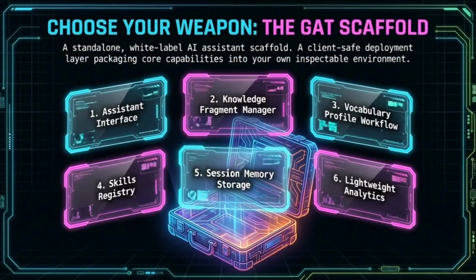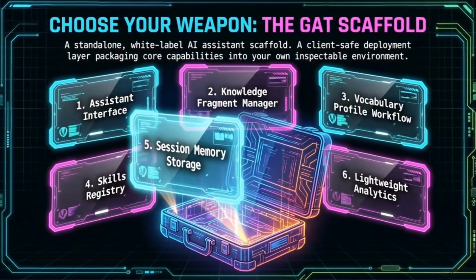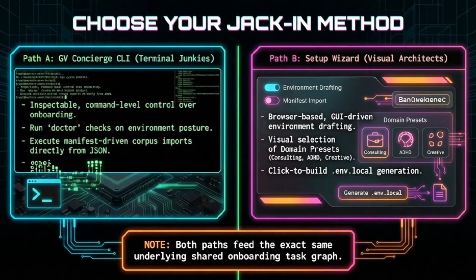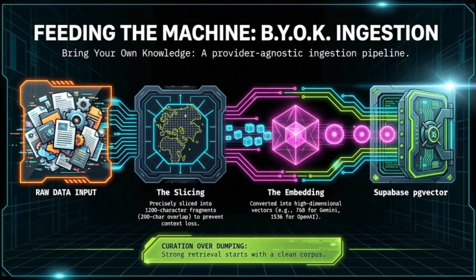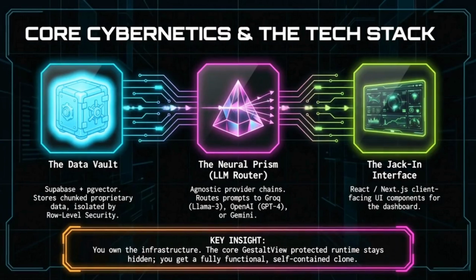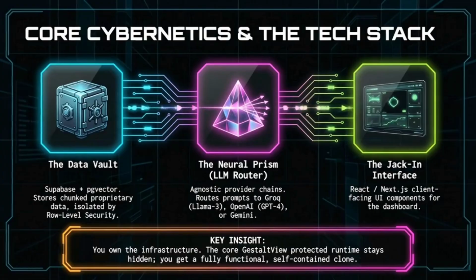But behold the solution, the GAT Scaffold. It's a standalone, white-label deployment layer tucked safely away in your own inspectable environment. But what's under the hood, Genie? I hear you cry from the back. Well, we've got the data vault using Supabase and PG Vector, isolating your precious proprietary chunks with row-level security. We've got the neural Prism routing your chaotic prompts to Grok, OpenAI, or Gemini like a digital traffic cop on espresso. And you access it all through the gorgeous